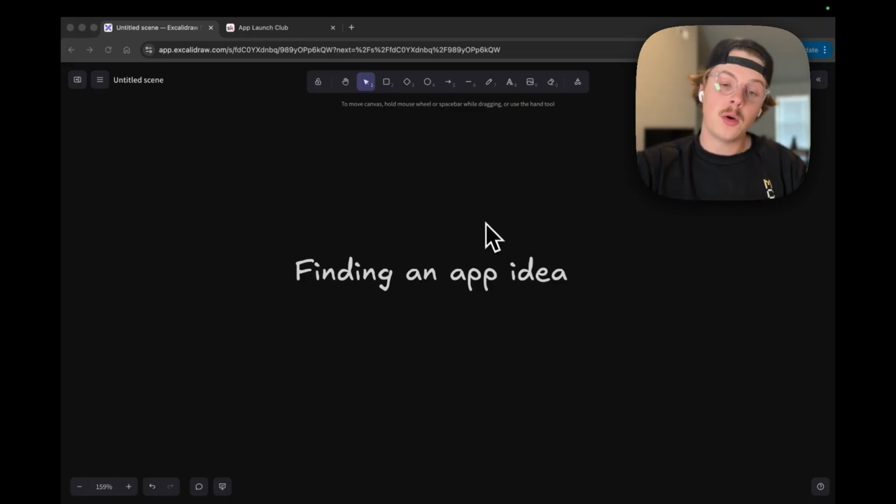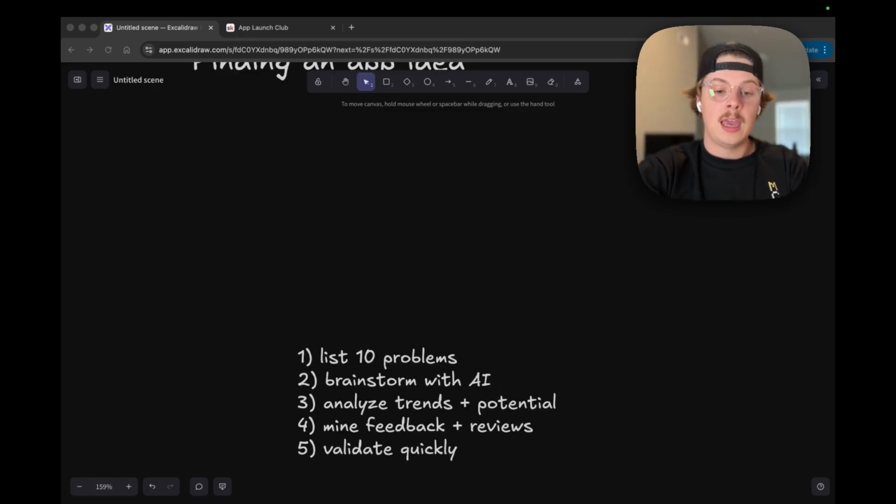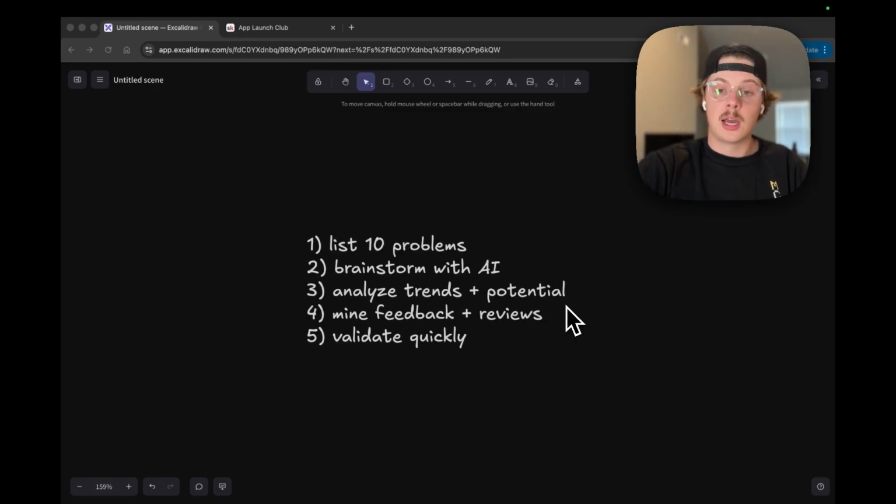Today, we're not focusing on any coding. We're just focusing on finding a winning idea that we're going to be motivated to build over the course of the next 14 days, and an idea that's worth building that can potentially make us some money on the App Store. So I have a 5-step process with which I do this.